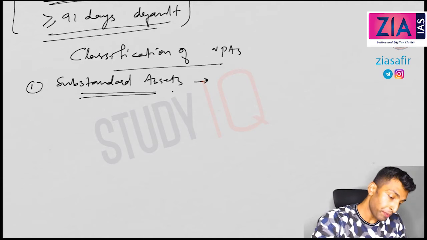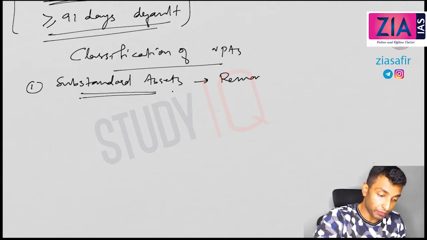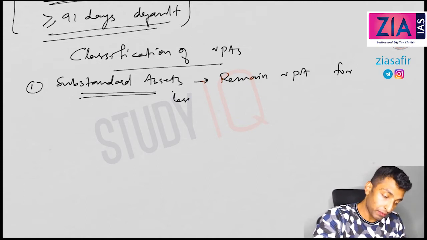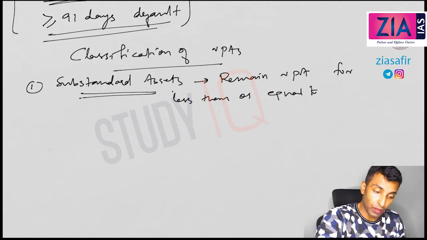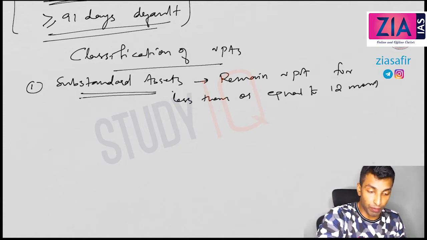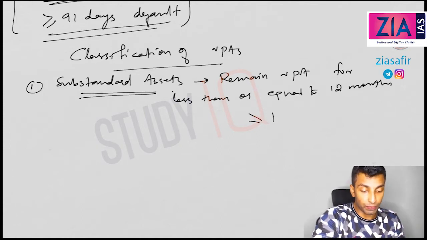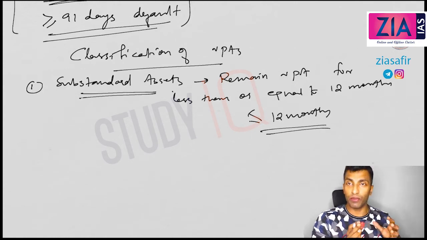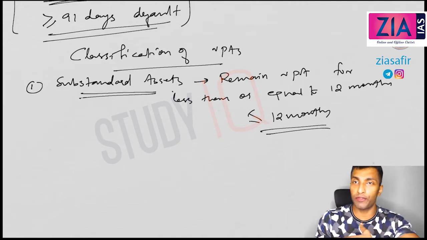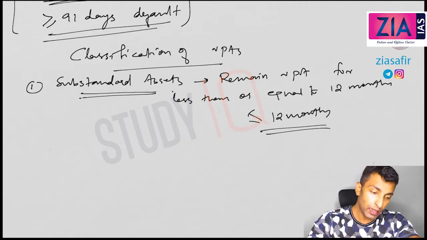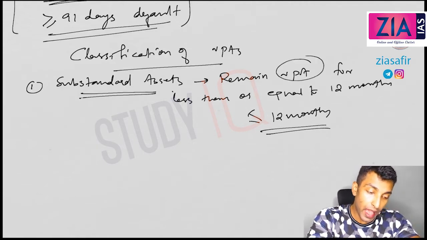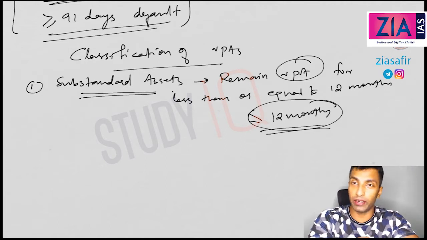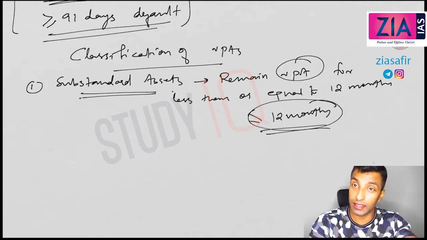Let me write here: remain NPA for less than or equal to 12 months, so NPA less than 1 year. The 91 days default is already crossed, so it's part of NPA, and then less than one year. If it crosses beyond 1 year, then there is another classification.